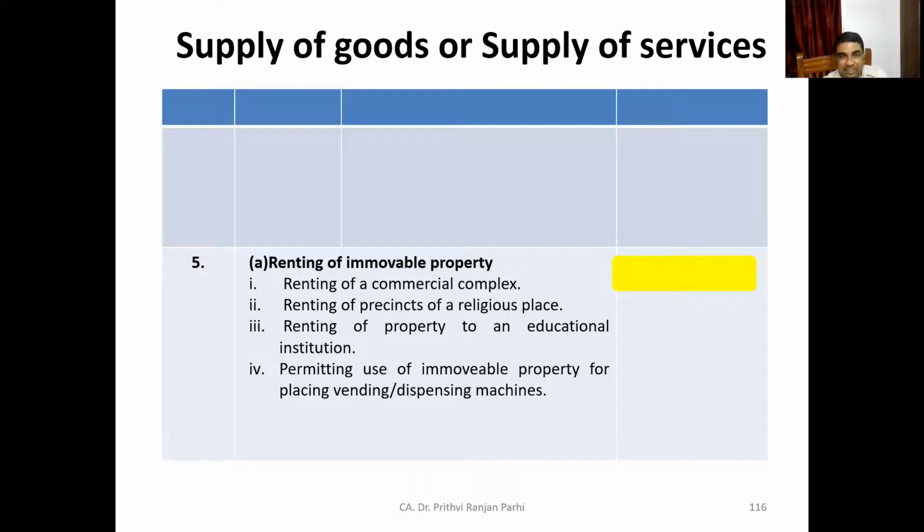Like this kind of renting or permitting use of immovable property, what do you think? Is it a supply of goods or supply of services? I think this will be supply of services.